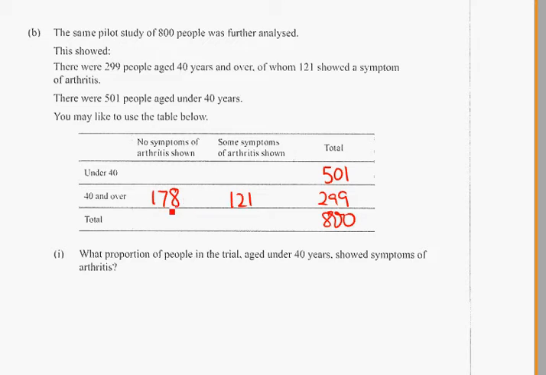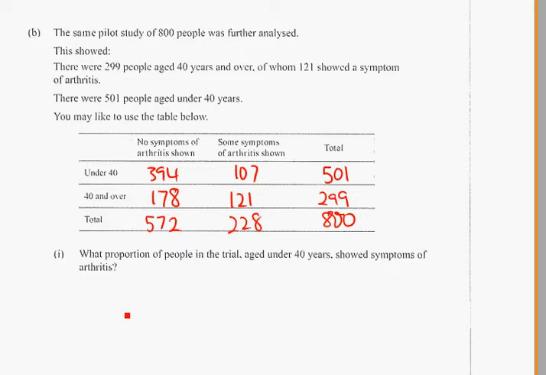Now we'll need to use some of the numbers from up above. So from up above, the number of those showing symptoms were 228, and the number of those showing no symptoms were 572. So by working out subtraction, you could just check that those two numbers add to 501 again.